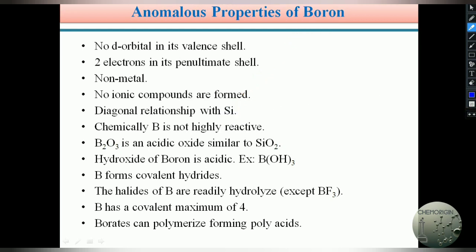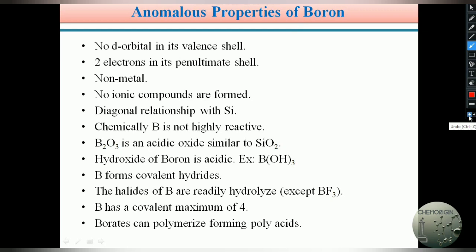We are already familiar with this from the previous semester, where in P1 Sem1 we learned in detail about the classification of elements. Hence boron has a diagonal relationship with silicon.